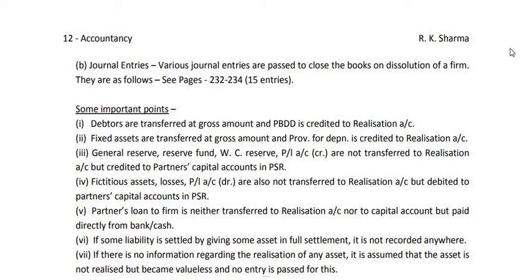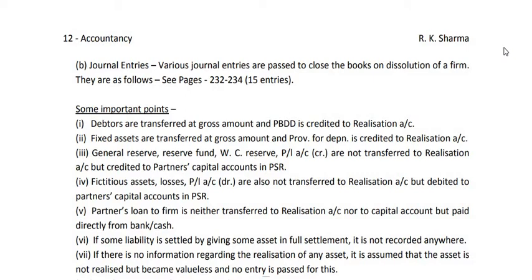However, when the partner is liable to pay the expense but the firm is paying it, we have to take it as drawings of the partner. So in that case, the entry will be partner's capital account debit to bank account. Okay. Now there may be some other entries like this.